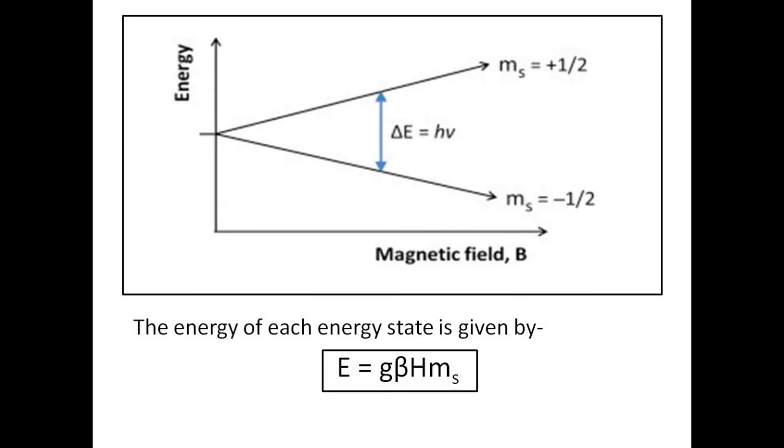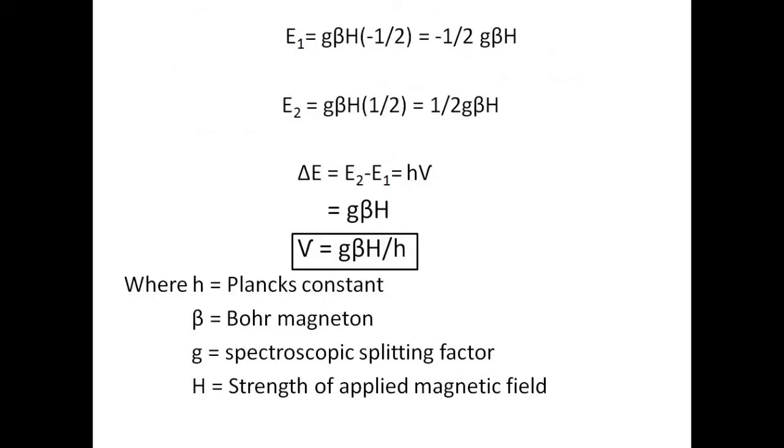The formula E equal to g beta H ms gives the energy of each energy state separately. By putting the values of ms in this formula, we get the energy of each state. For ms equal to minus half, we get energy minus 1 by 2 g beta H, and for ms equal to plus half, we get plus 1 by 2 g beta H. We can calculate the energy difference between these two levels by E2 minus E1, which is equal to h nu, giving g beta H. Transferring h, we get nu equal to g beta H upon h.